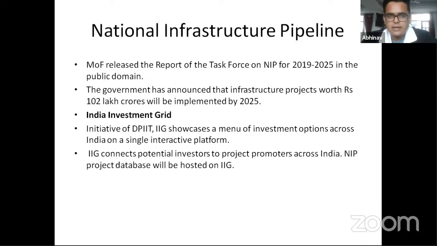So to make sure that this shortfall in funds is accounted for, the DPIIT has released a portal called the India Investment Grid, and it effectively lists all the projects under the national infrastructure pipeline, and it connects a lot of potential investors, builders, and people with money to these projects, so that they can choose. So it's basically like a shopping website, right? It's basically like an Amazon for infrastructure projects.